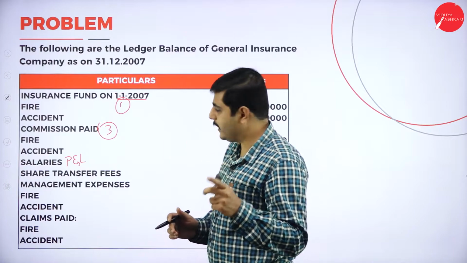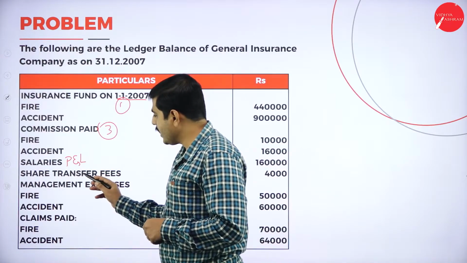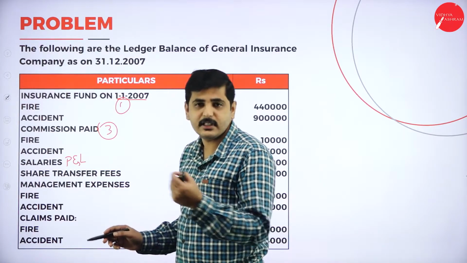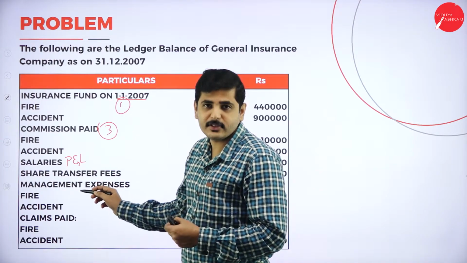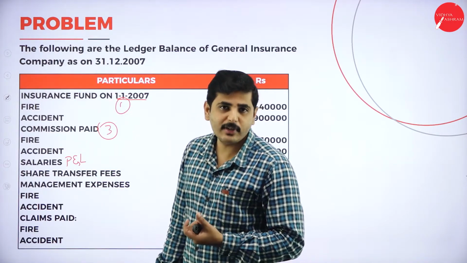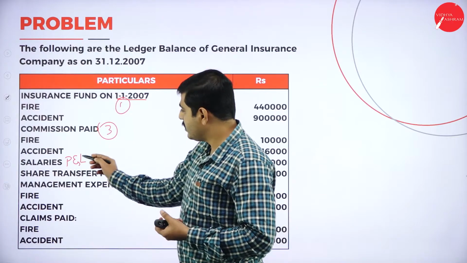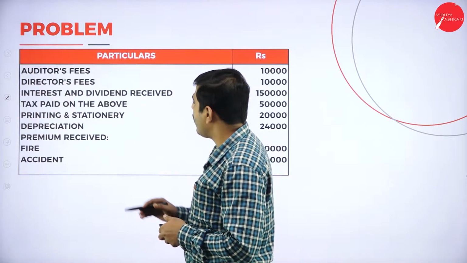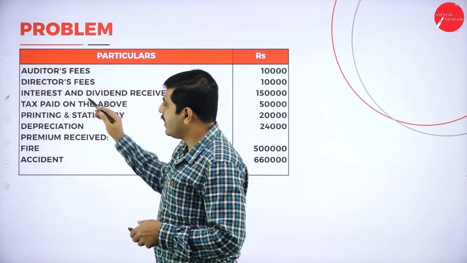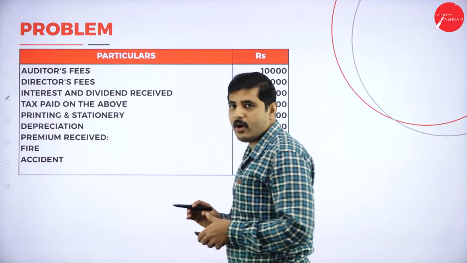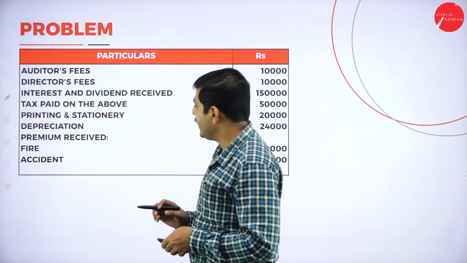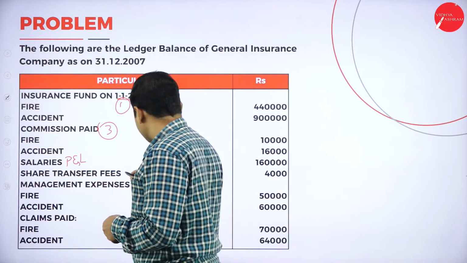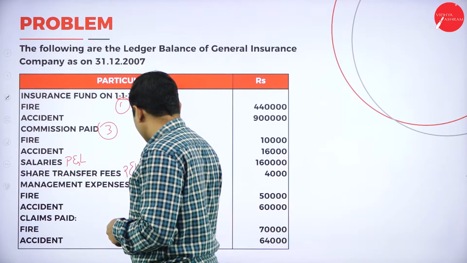If you did not get salary, share transfer fees, and all these expenses, we should prepare only the revenue account, which is enough. But if they give salary, share transfer fees, auditor fees, director fees, and interest on dividend, all this comes under the profit and loss account. So share transfer fees, profit and loss account.